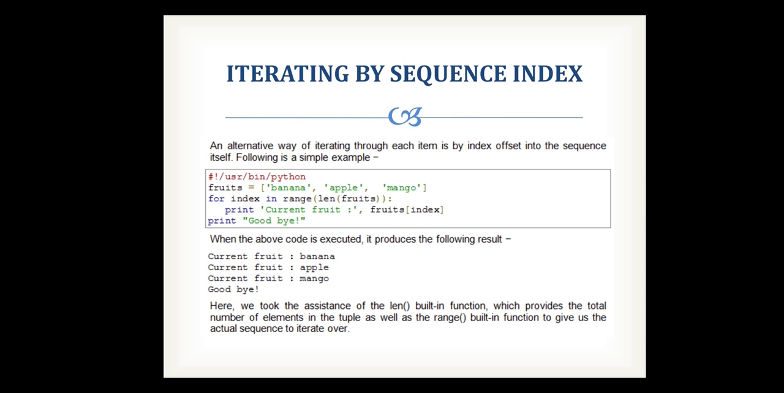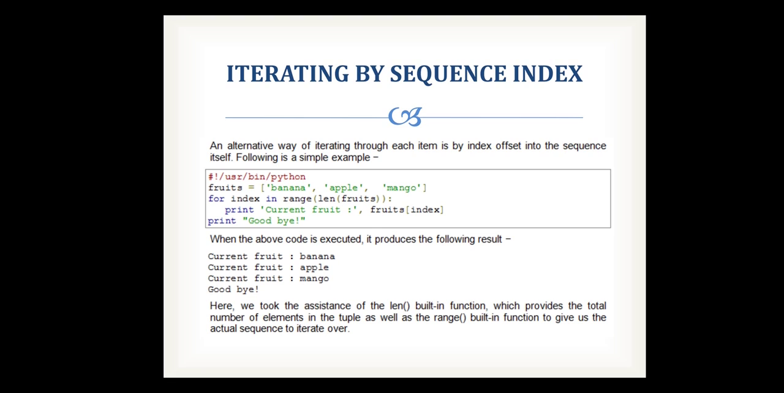Next is iterating by sequence index. So just give the index number and iterate through the loop. Here we have used the index and are passing the range. The range function is going to specify the range of a particular list. So we have specified the fruit list over here. So we iterate through this loop.